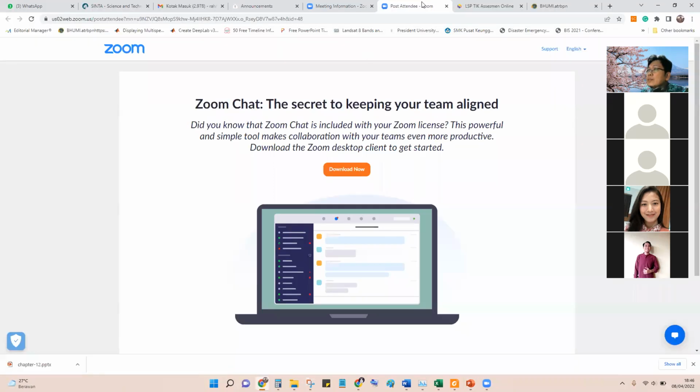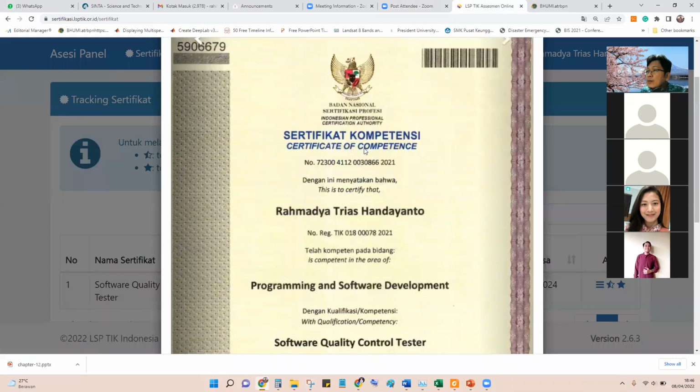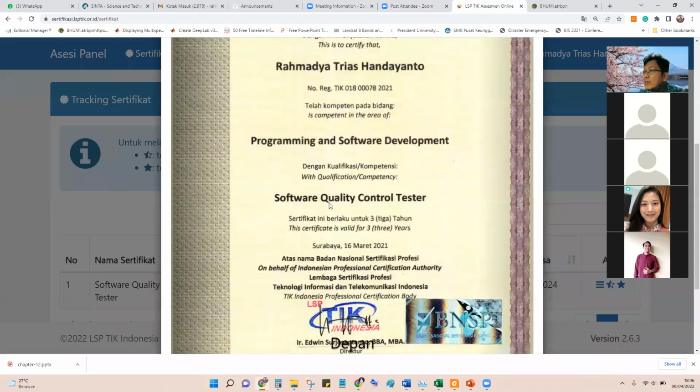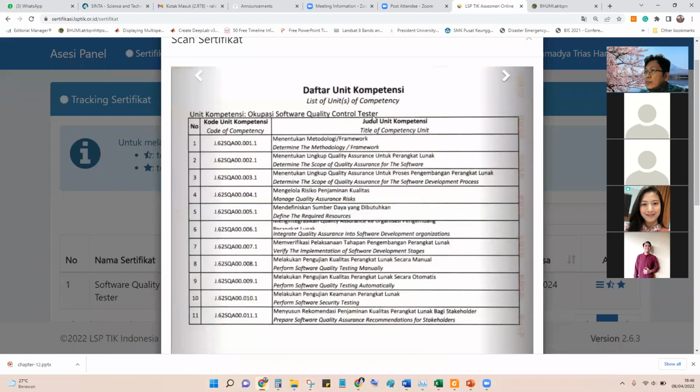For example, these are some competencies for a software quality control tester. If there is a competency, there is usually some framework.